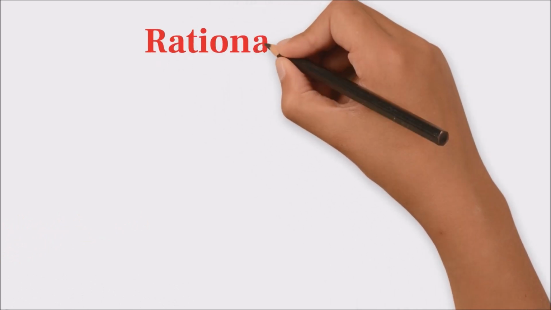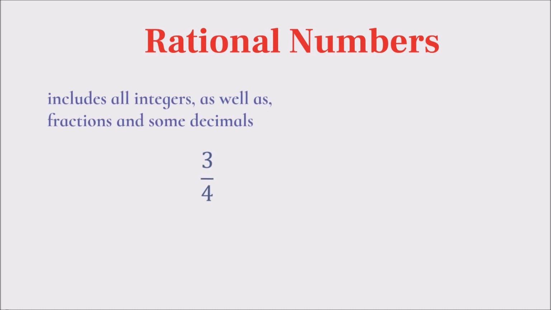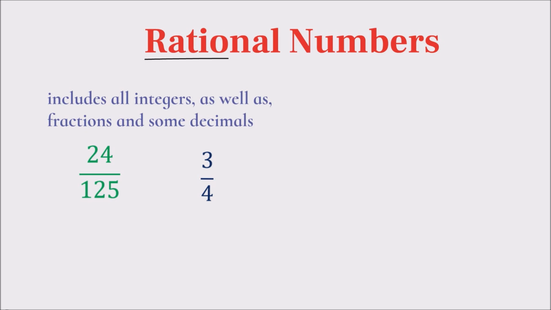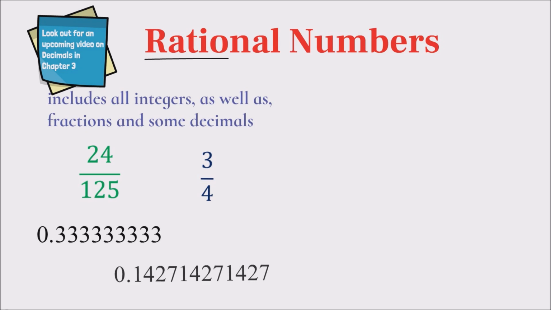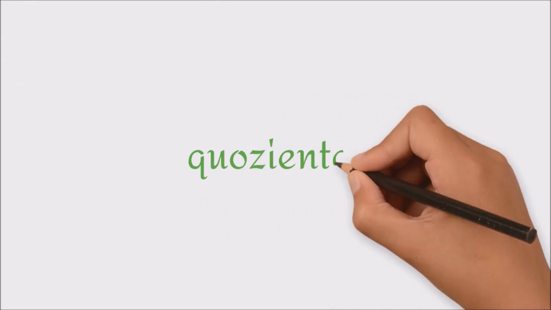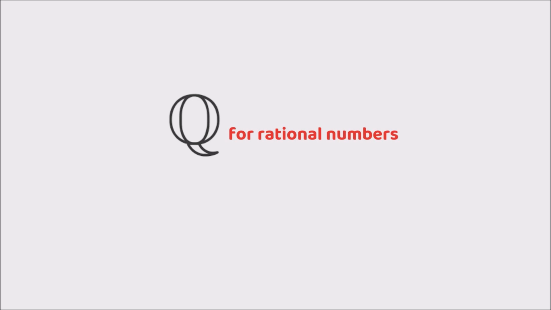The set of rational numbers is up next, and this set includes numbers that can be expressed as fractions or ratios. You can think ratio in rational. This means that decimals that can be written as a repeating pattern are also a part of the set. For example, in both of these numbers, the patterns repeat forever. The label given to the set is Q, and before you say it, Q comes from the Italian word quoziente, which means quotient, which is another word for fraction. Here are some examples of rational numbers that we interact with every day.